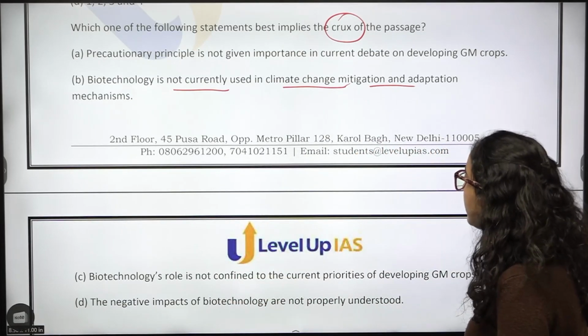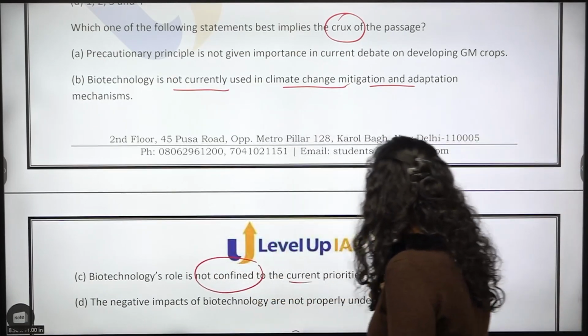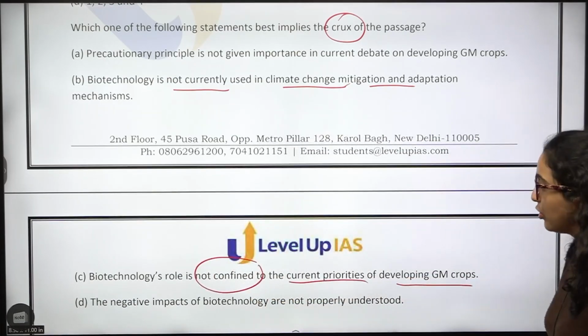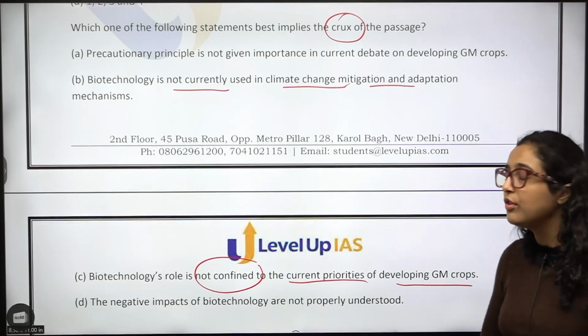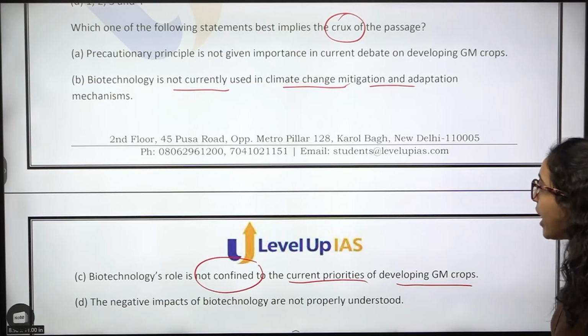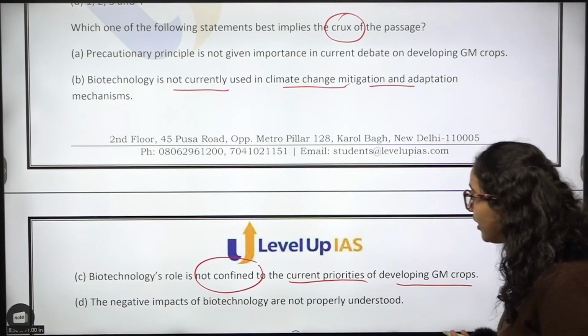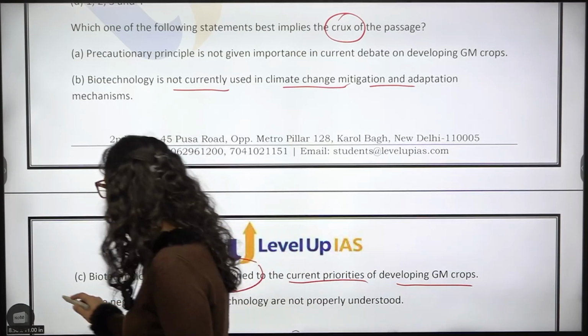Then what is option C? Biotechnology's role is not confined to current priorities of developing GM crops. See, even if you read the options, you can see that C is the most favorable one. Okay, the role of biotechnology is not confined to current priorities of developing GM crops. There are other things as well.